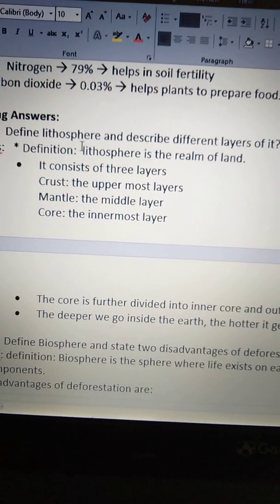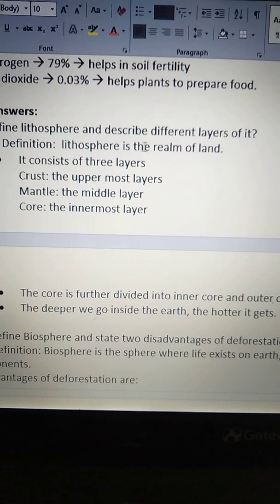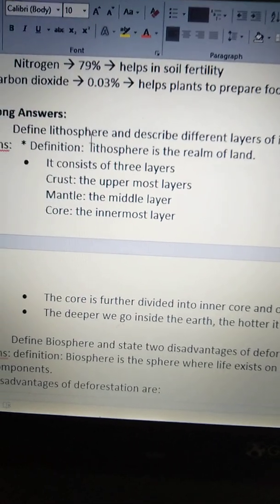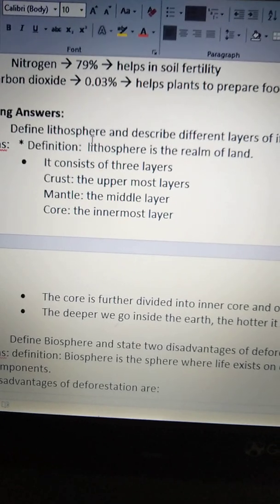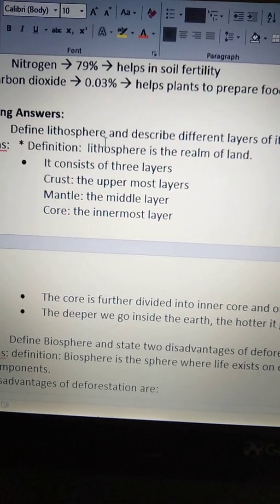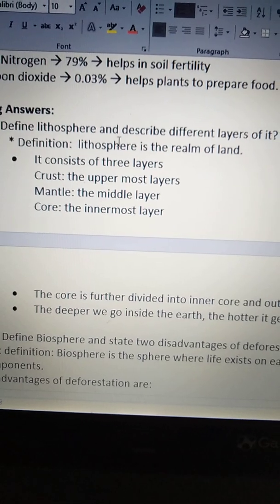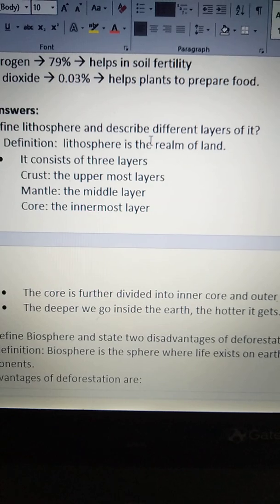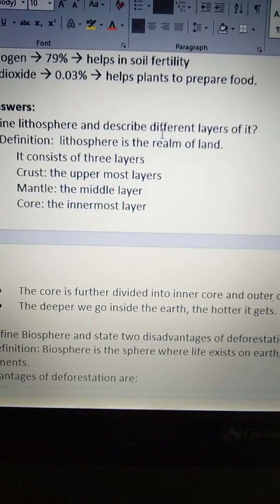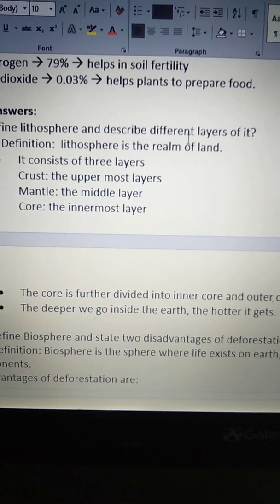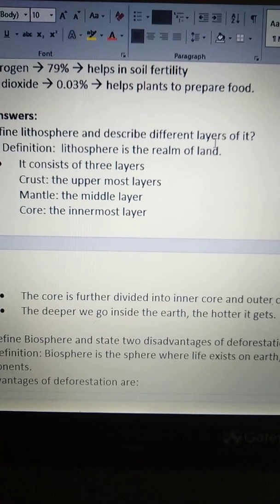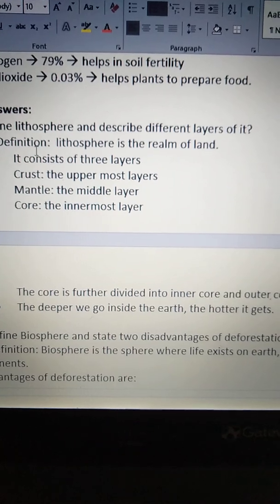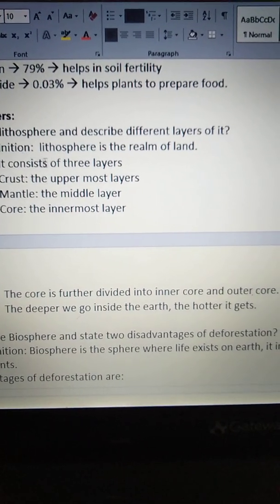Define lithosphere and describe different layers of it.